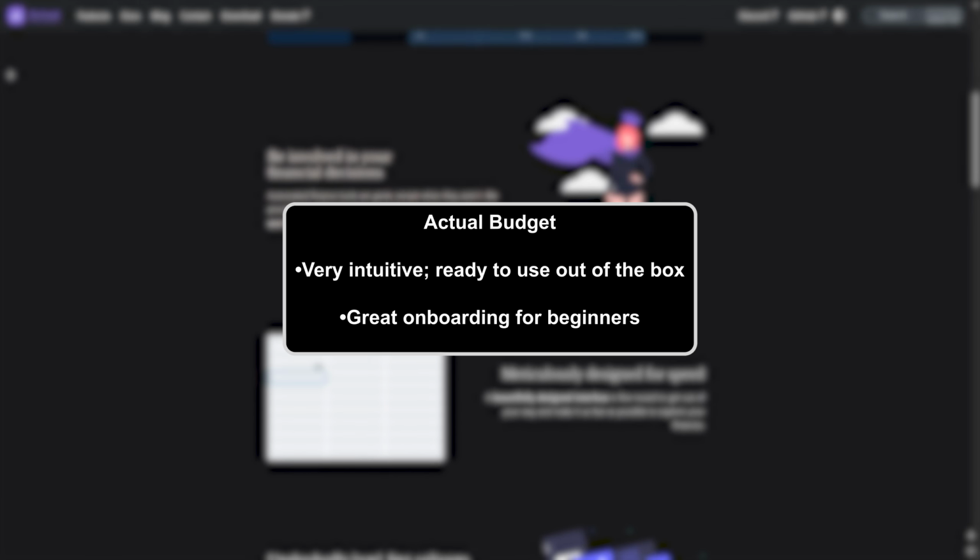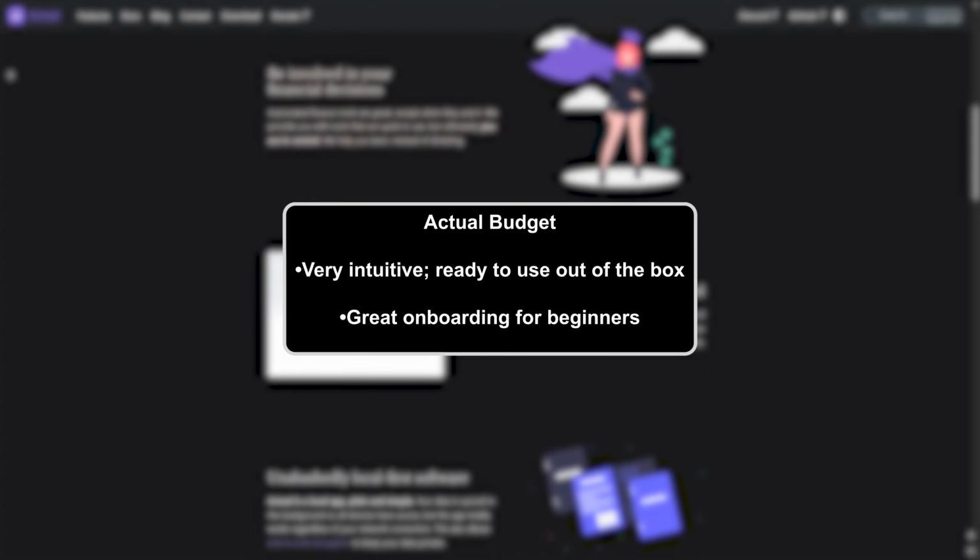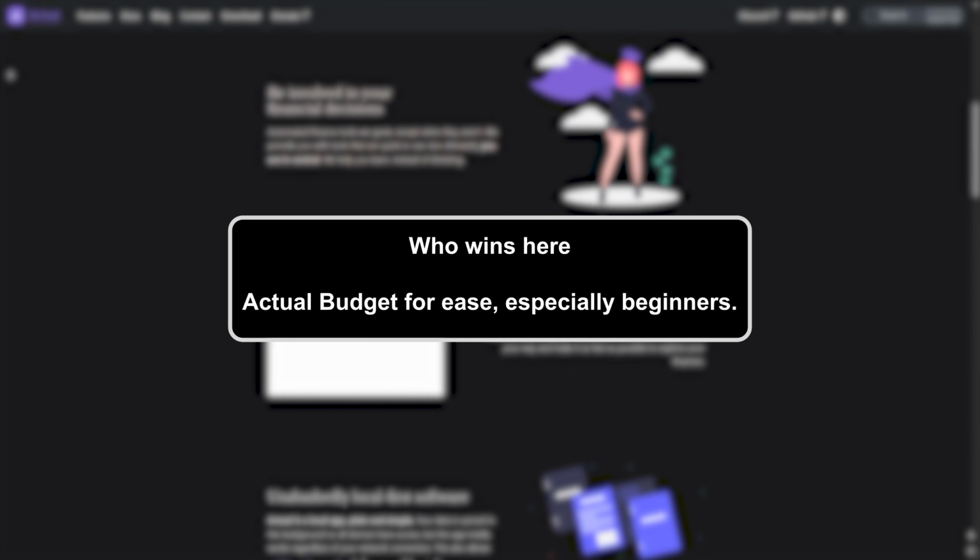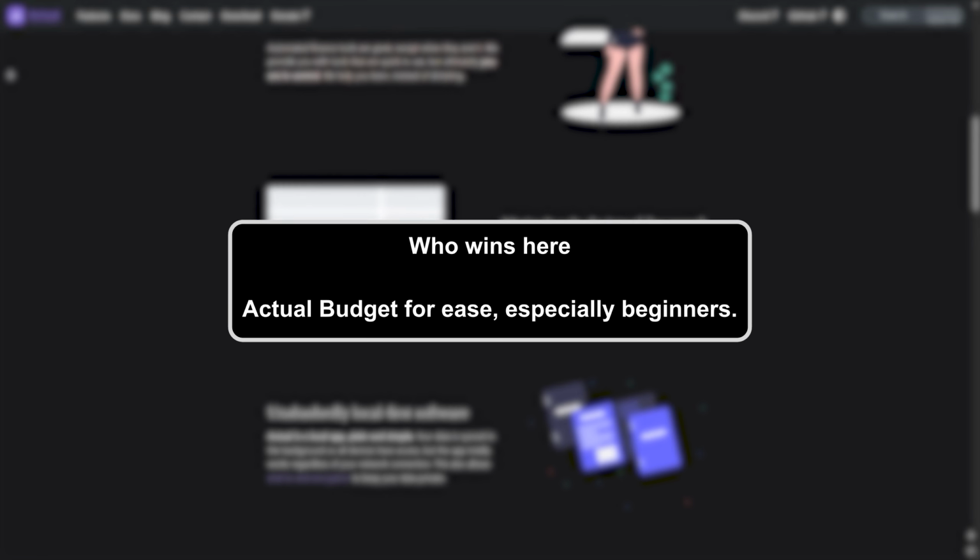Ease of use: Actual Budget, very intuitive, ready to use out of the box. Great onboarding for beginners. Firefly 3, powerful but a steeper learning curve, requires setup, installing on a server or service. Who wins here? Actual Budget for ease, especially for beginners.